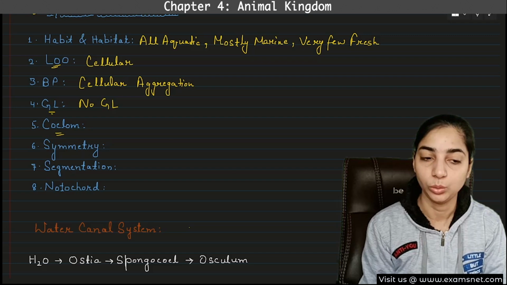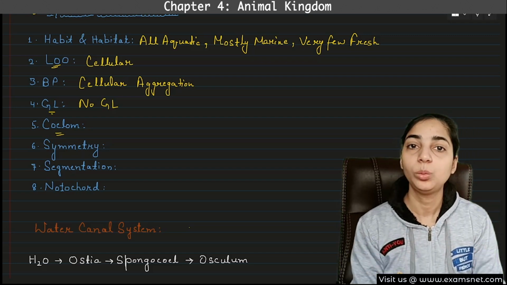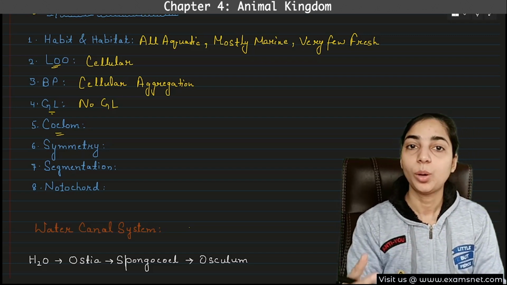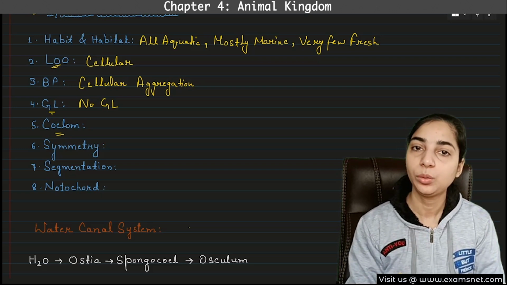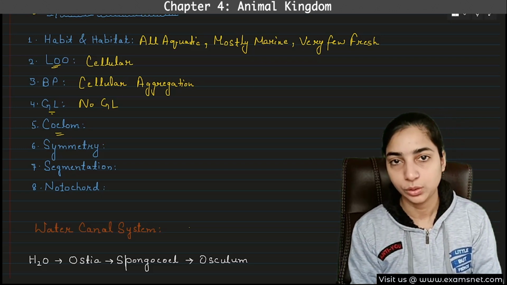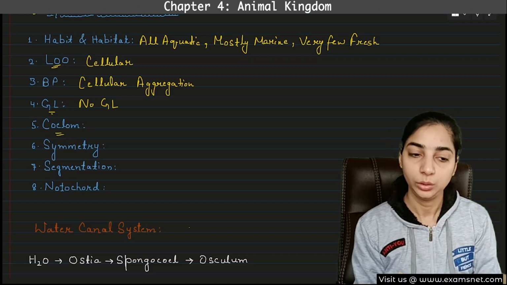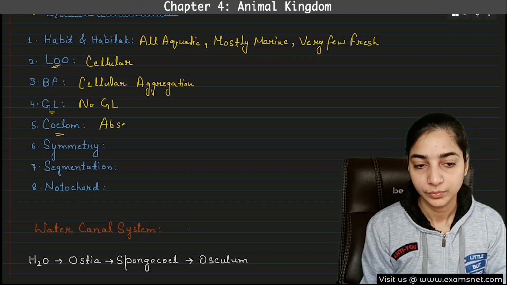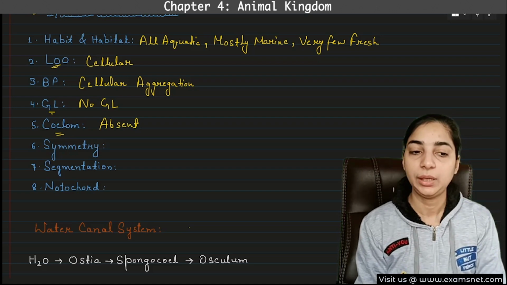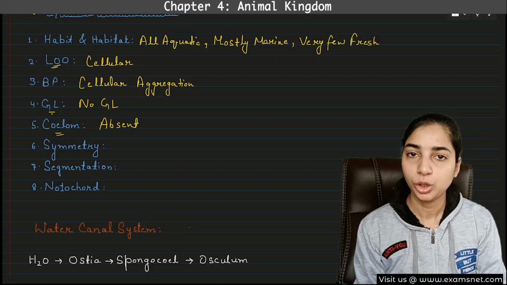Then we come to the coelom. The coelom is the body cavity that is formed by the mesoderm, right? But here there are no germ layers, no ectoderm, no endoderm, and no mesoderm. So how will coelom be formed? It will not be formed, so coelom is also absent. Then we come to the symmetry. Is there any symmetry in the body of poriferans?